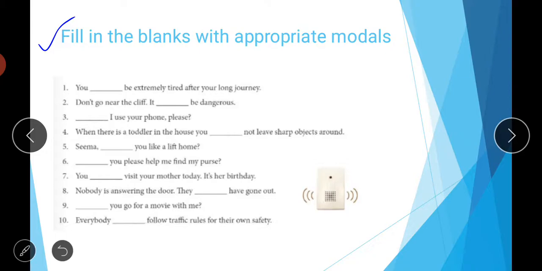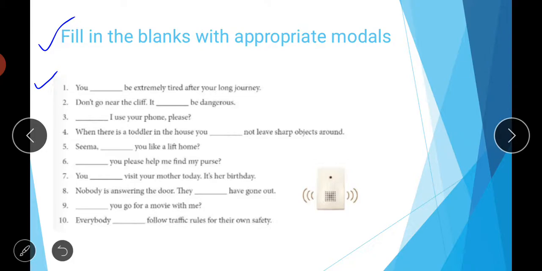So first one is, you dash be extremely tired after your long journey. Here there is a word that we can use to express the certainty of something, that you must be extremely tired after your long journey, that it is obvious that a person gets tired after a long journey. So you can use the word must to express the certainty of this thing. So you must be extremely tired after your long journey.